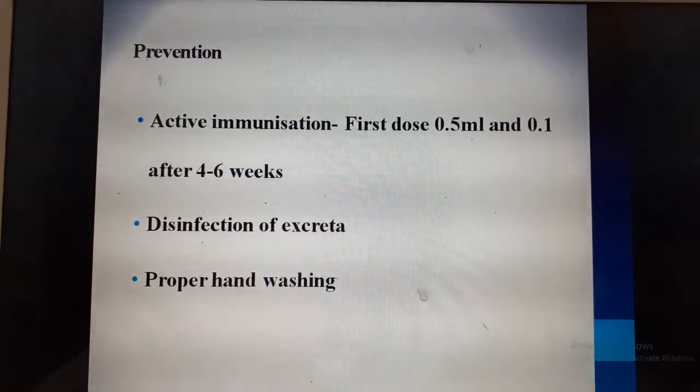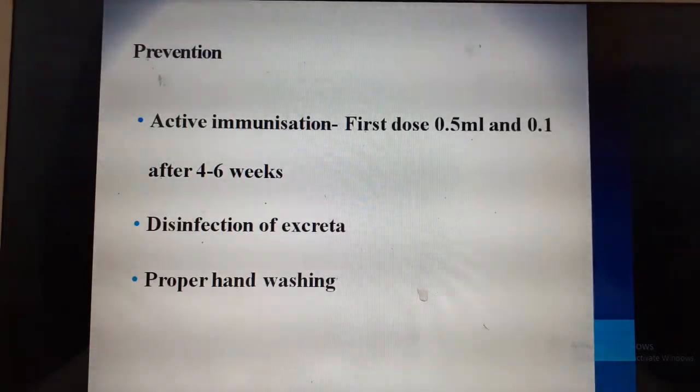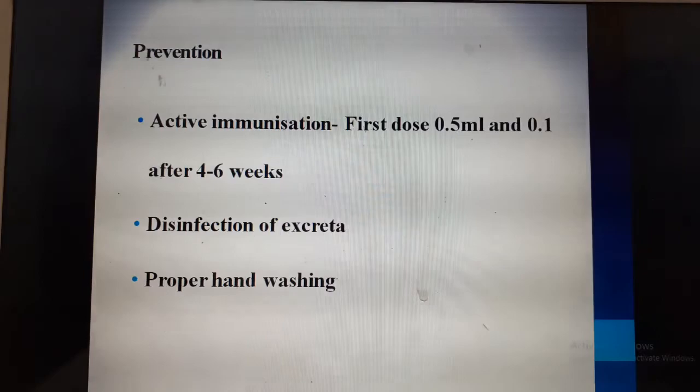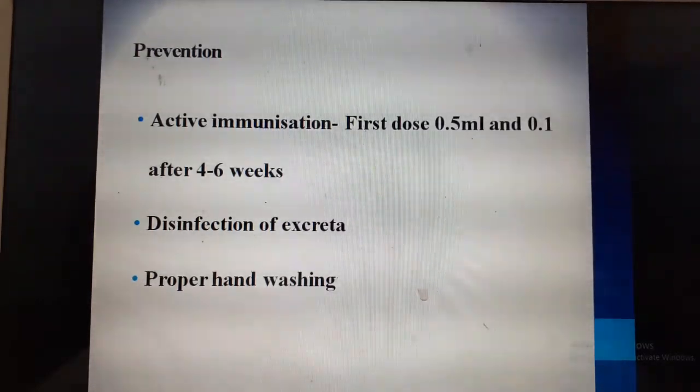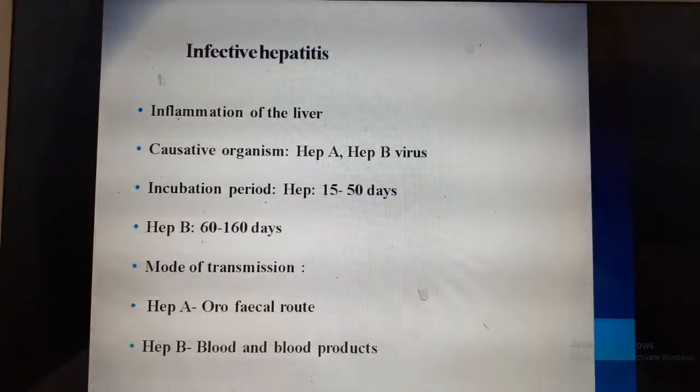Disinfection of excreta is very important. As I already told you, this Salmonella can be excreted in the urine and stool for at least 3 months. Therefore, tell the parents about hand washing after cleaning or after defecation. Proper hand washing is very essential.